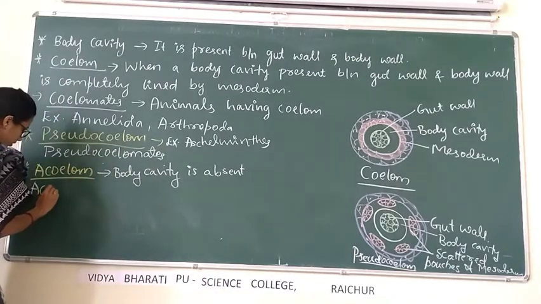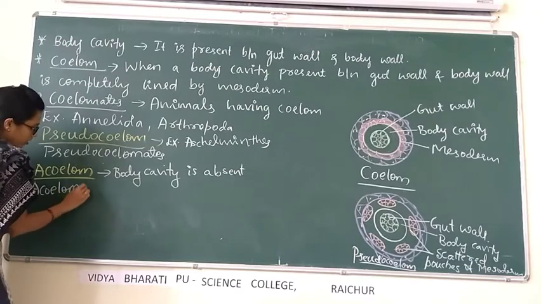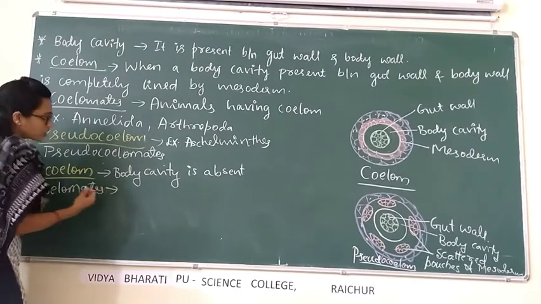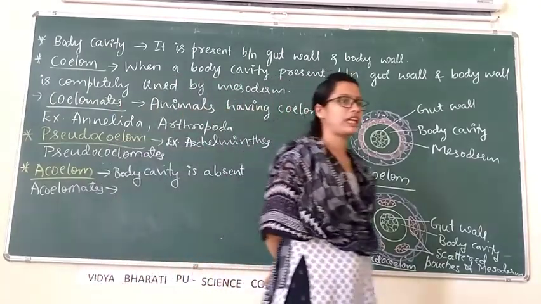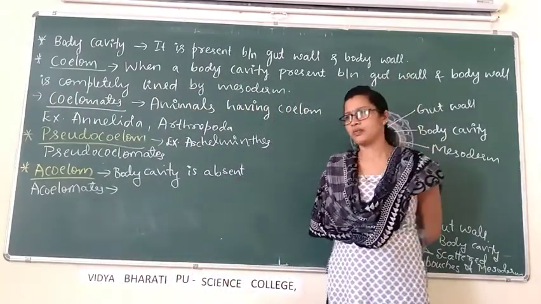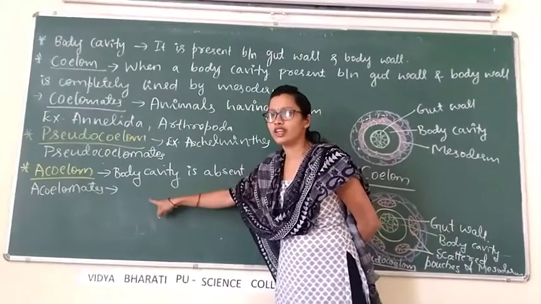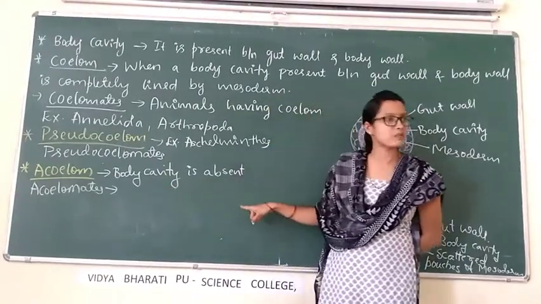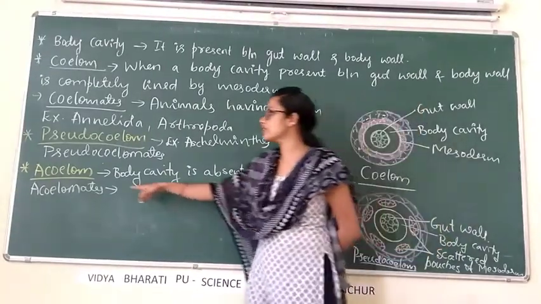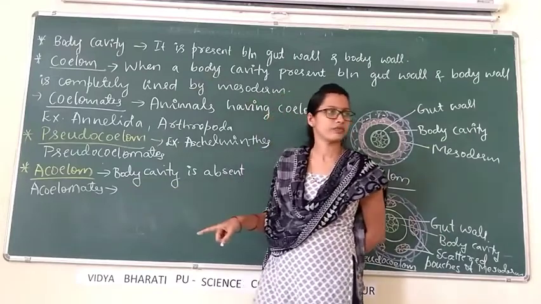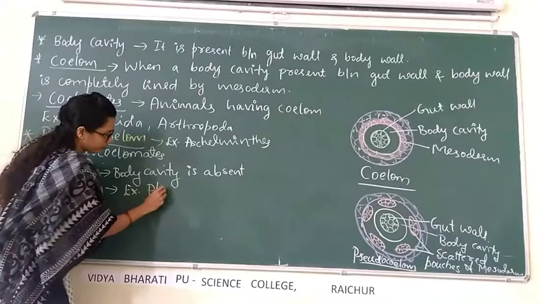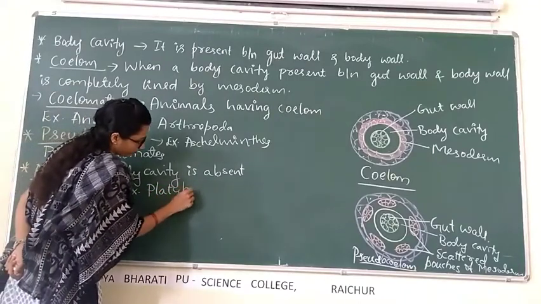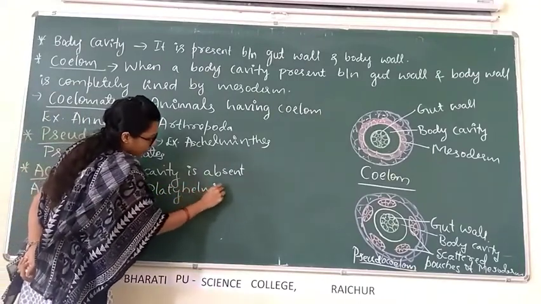Acoelomates are the animals in which body cavity is absent. Animals in which body cavity is absent are called acoelomates. Example, Platyhelminthes.